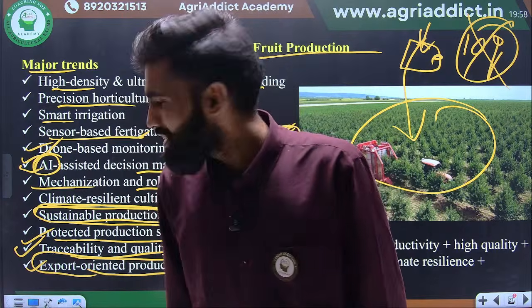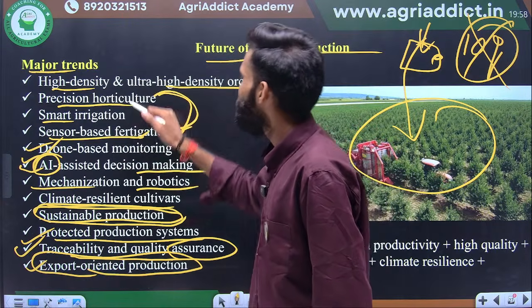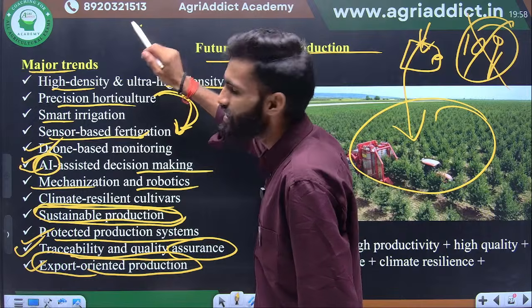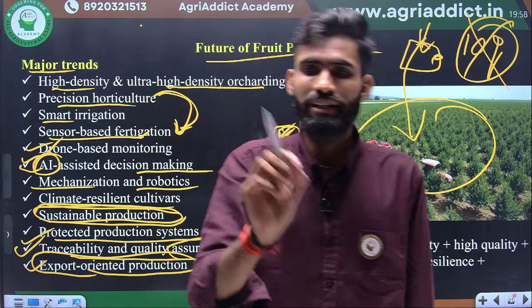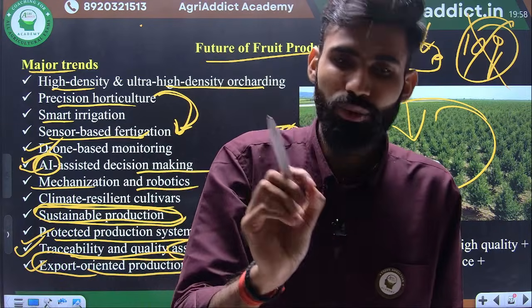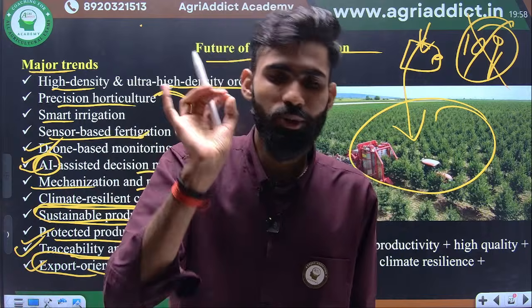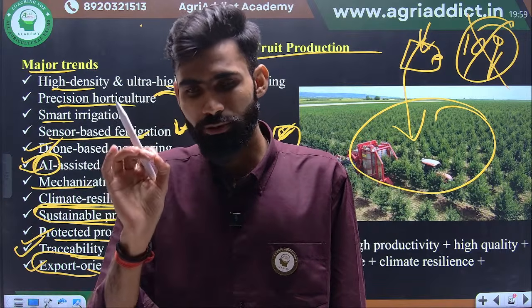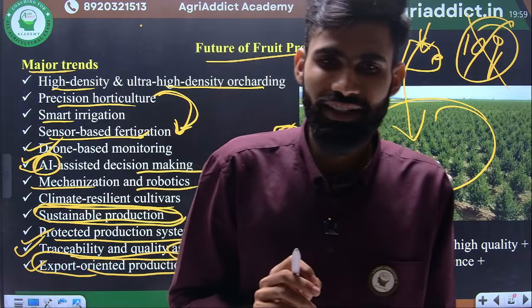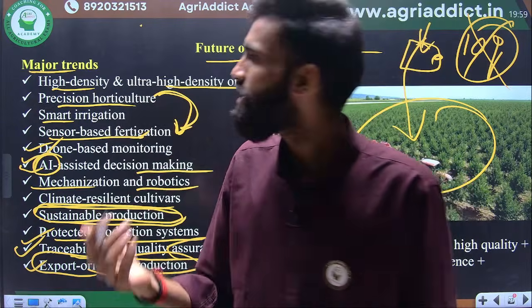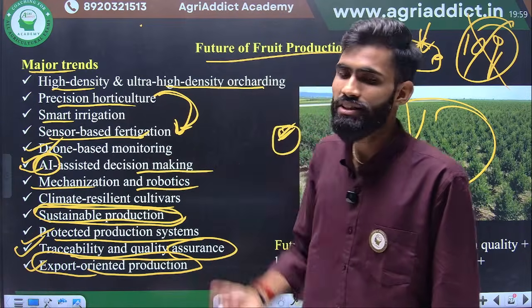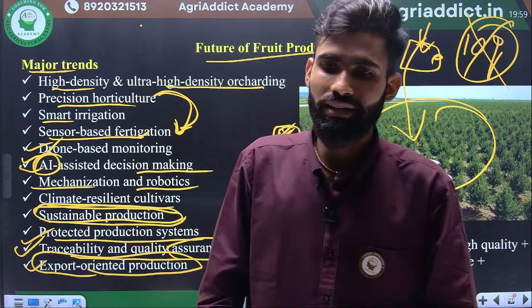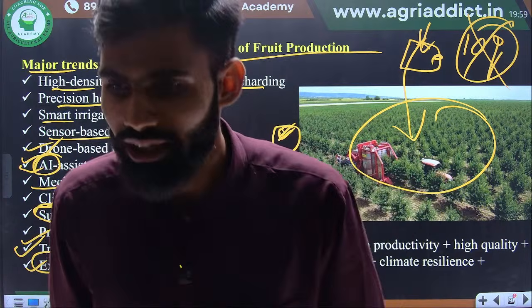Smart irrigation is the thing. Smart irrigation, you should include drip irrigation and fertigation, okay. But in smart, you can include AI, robotics and more. So drip and sprinkler are the types of smart irrigation, okay. But here for smart irrigation, because we are talking about precision horticulture, you should always add some drones or robotics or any sensor based systems, okay.